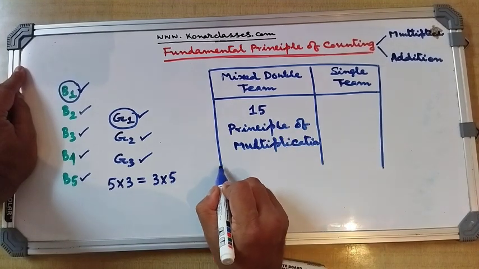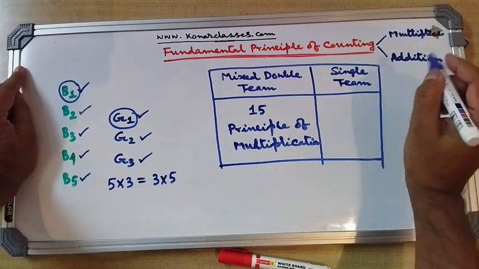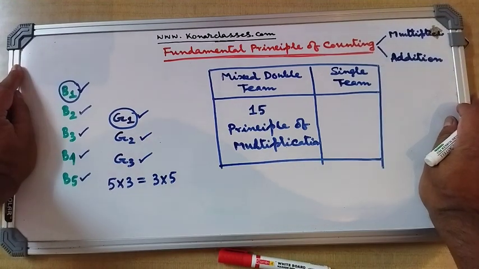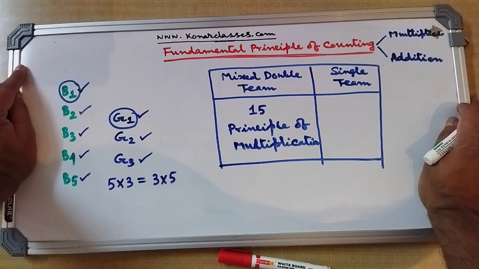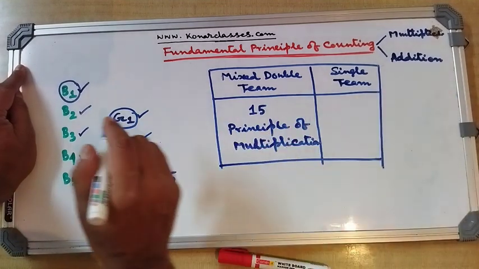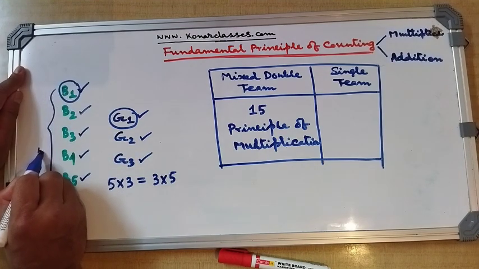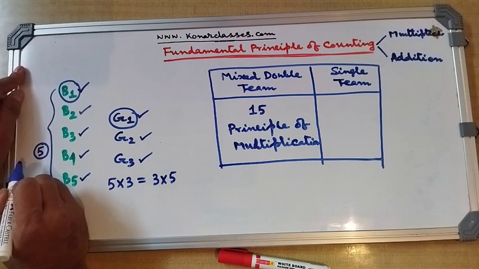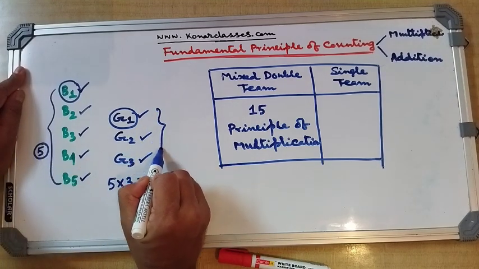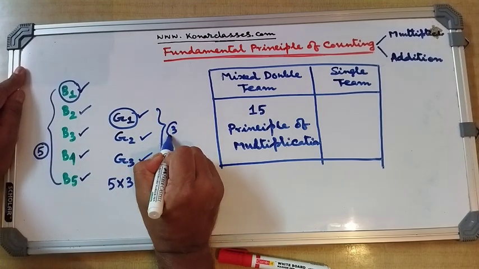Okay. Now let us concentrate on the second scenario, where the coach needs to form a single team. What is a single team, dear students? A single team means a team consisting of only one player, be it a boy or a girl. In how many ways can a boy be chosen? There are 5 ways we can choose a boy. In how many ways can we choose a girl? There are 3 ways we can choose a girl.